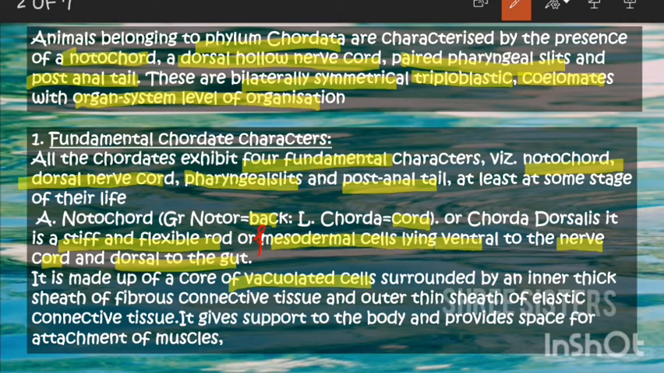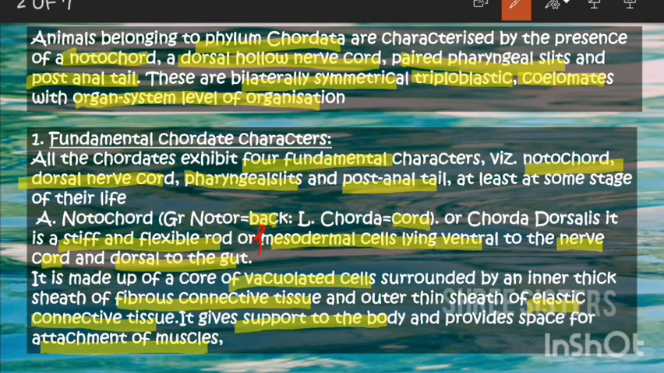You already know this maybe. It is surrounded by a sheath of fibrous connective tissue, and an outer, very thin sheath of elastic connective tissue. That's why it's flexible. It gives support to the body and provides space for the attachment of muscles.